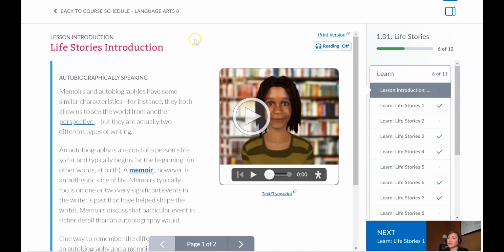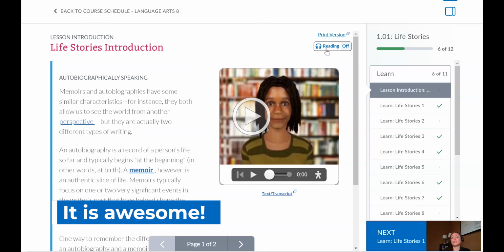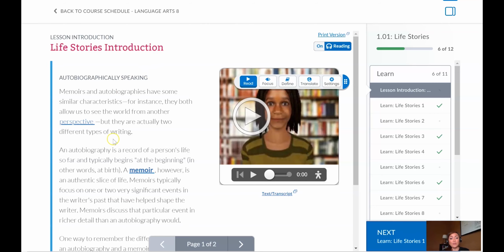One other feature that is new this year for everybody is this reading feature. Our K-12 lessons are really long and challenging and there is a lot of reading. So one thing that K-12 has done this year that we love is that they've included a reading feature. You can turn the reading feature on, press the play button, and it will read the contents of the lesson to you. So if you're feeling overwhelmed by how much text there is, how many words you have to read to learn the new information, this is going to be a wonderful feature.